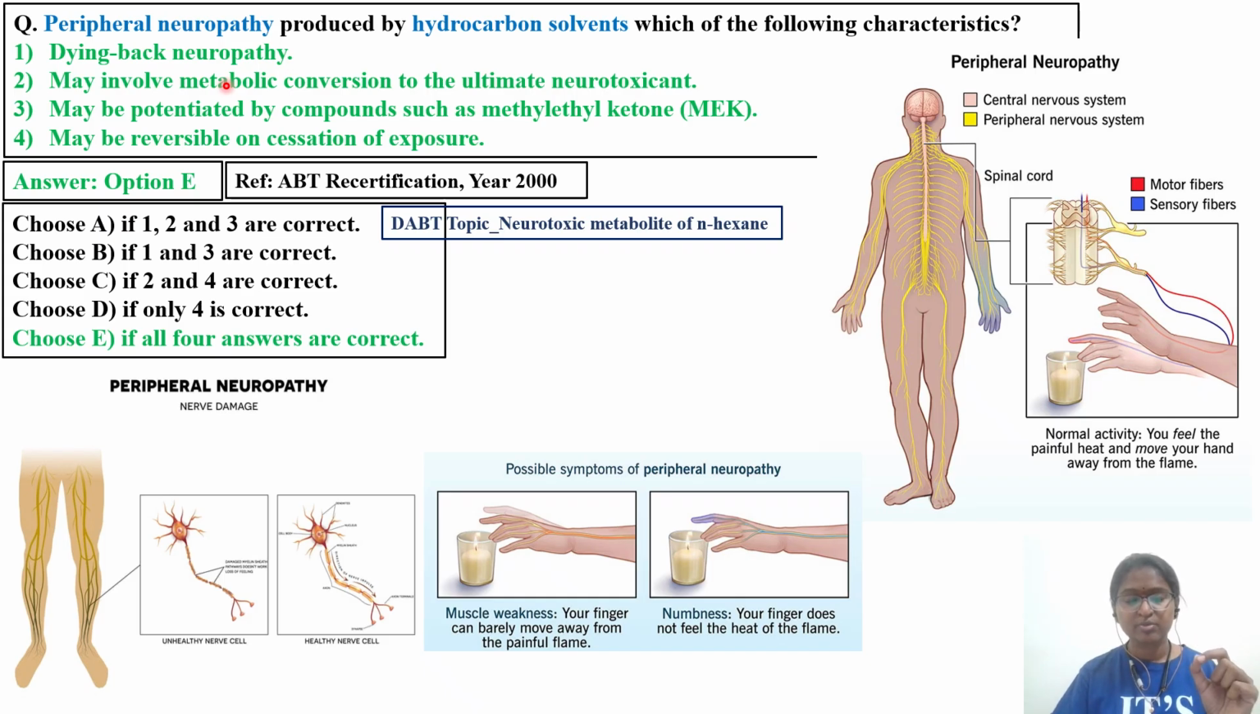Even hydrocarbon solvents are associated with dying back neuropathy, which may involve metabolic conversion to an ultimate neurotoxicant. Once it undergoes metabolism, it forms a metabolite which is highly neurotoxic, and may be potentiated by compounds such as methyl ethyl ketone. A few questions in the exam you will get with respect to methyl ethyl ketone or methyl butyl ketone. There are 4 to 5 such compounds, methyl ethyl, methyl butyl, which are even listed in the ICH Q3C guideline. You can go back and check.